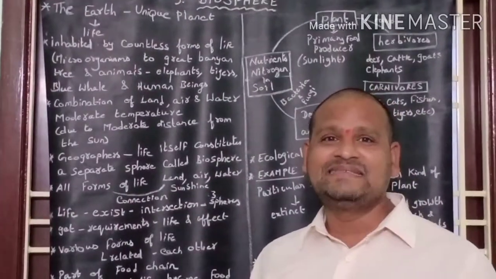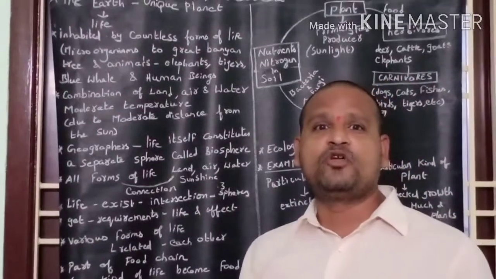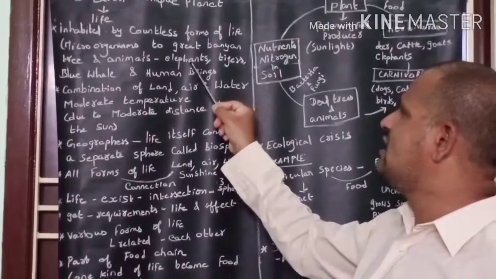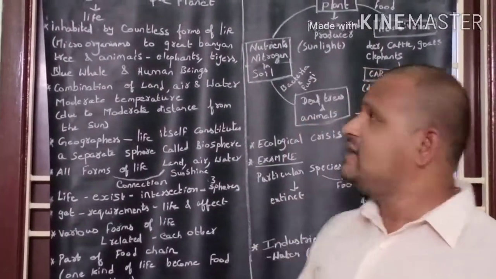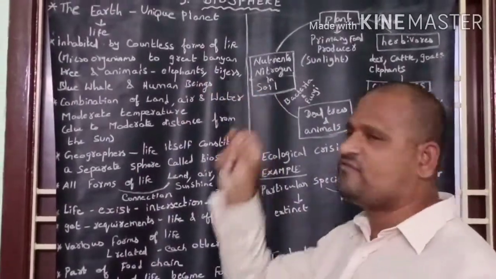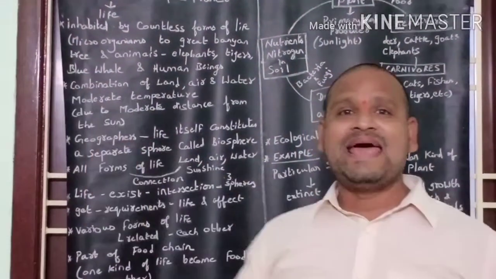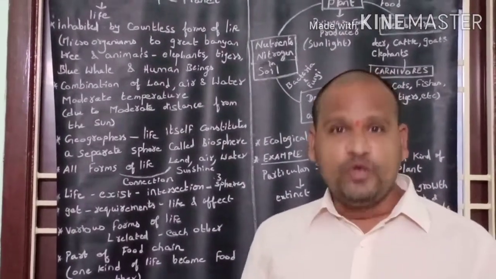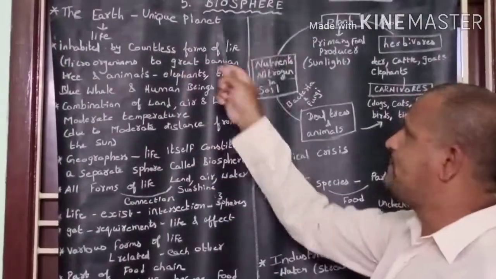The Earth has life, inhabited by countless forms of life, from microbacteria to the great banyan tree and animals like elephants, tigers, blue whales, and of course human beings. We call Earth a unique planet.